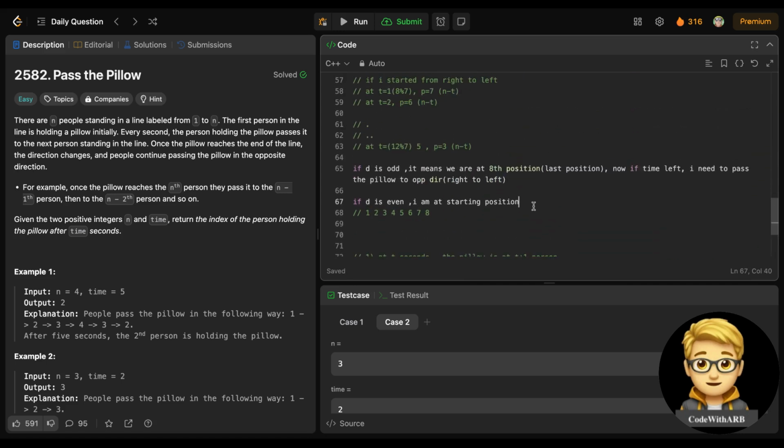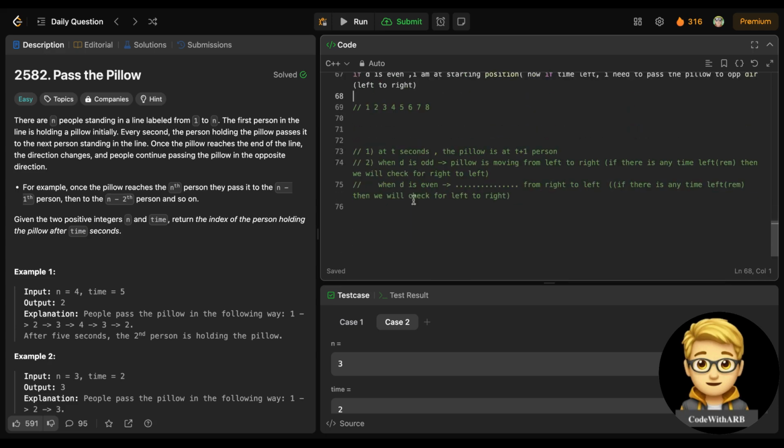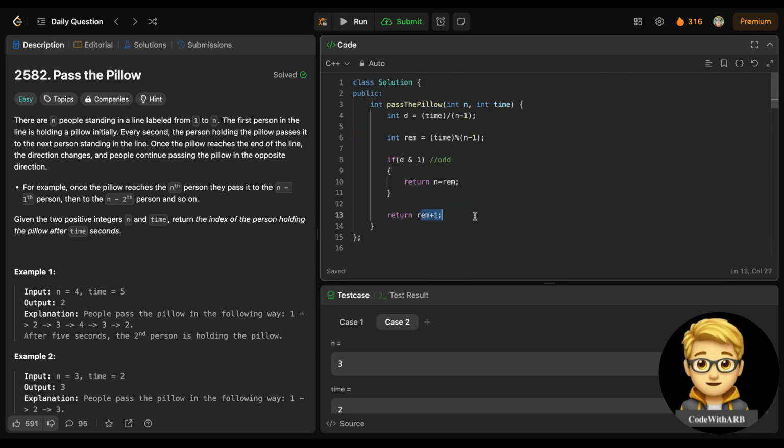So I need to move from right to left. The same thing, the opposite of this. If time is left, I will move left to right. So how much time will be left? It will be t plus 1, so rem plus 1. So this is the code which we want.